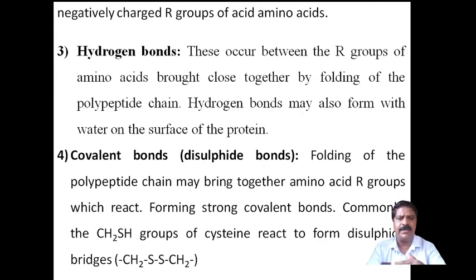Here, due to the folding, the structure will be compact, because of the R group interactions forming strong covalent bonds. Commonly, that is a thio group, a methyl thio group. It is present in cysteine. It contains a thio group, so a disulfide bond will be formed.